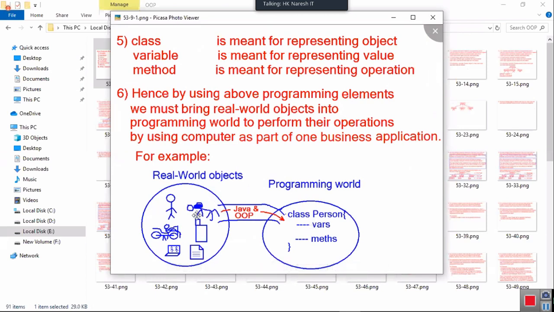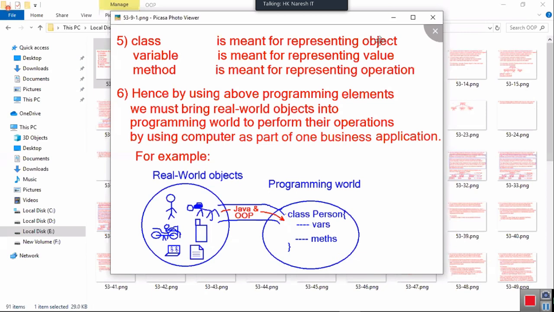To create these 6 objects in the programming world, we must use object-oriented programming concepts by using one language called Java. So by using Java and object-oriented programming, you must develop the project. So tell me, how can I create?